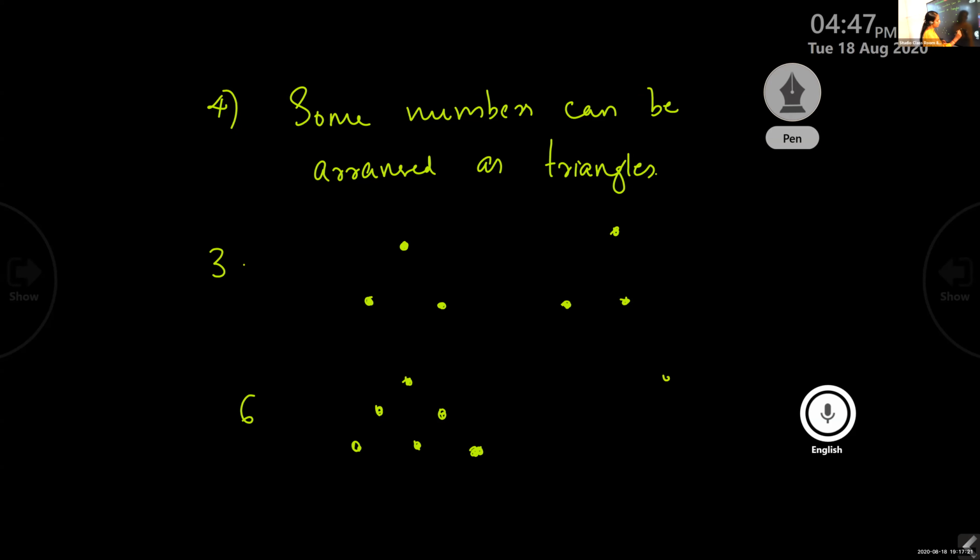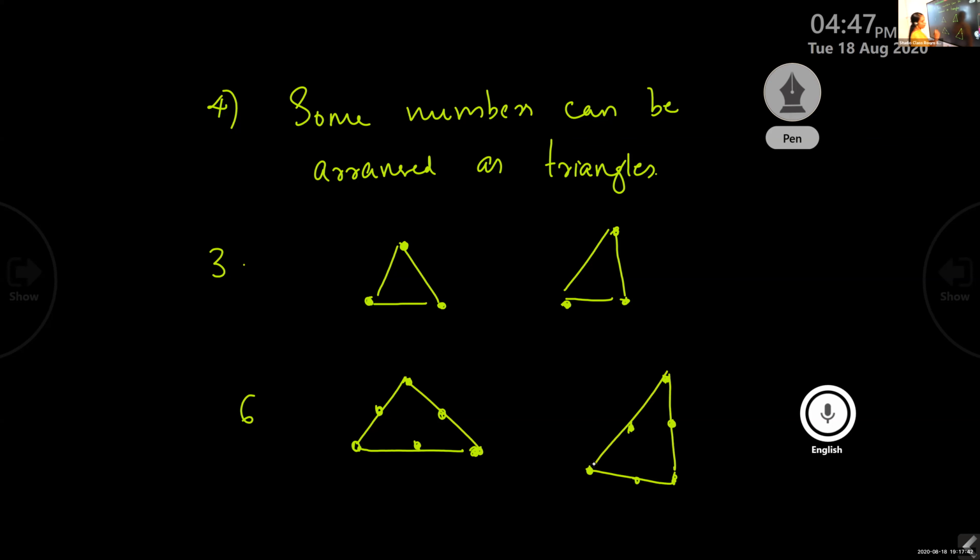And you can arrange like this also. 1, 2, 3, 4, 5, and 6. This is also a triangle. So when you join this, you will get a triangle. Did you understand now? Yes, ma'am.